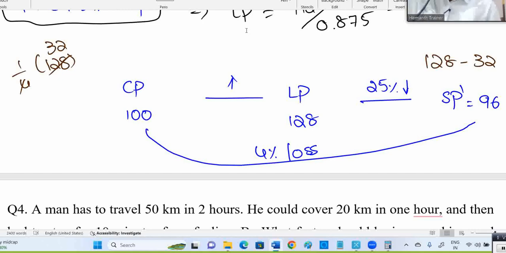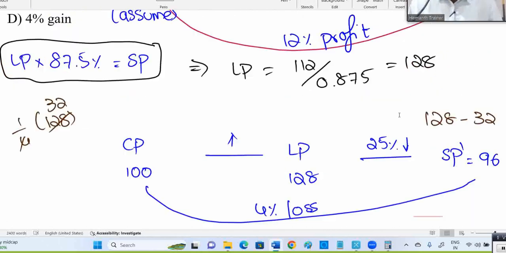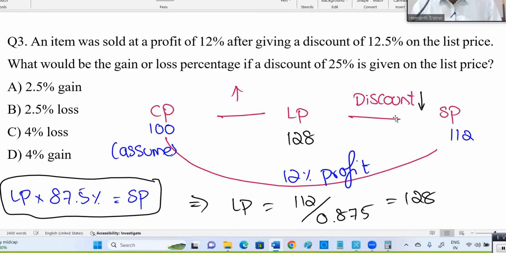Some people may solve this question in the exam by assuming selling price is 100. It's your wish, but I suggest don't go for selling price because it keeps changing. You assume cost price or labeled price, which is fixed. You purchased and you labeled already. Depending on the discount, selling price will vary. Assume labeled price is 100, then calculate selling price and cost price, or assume cost price. It's all up to you. But finally, 4% is the loss. You can see there is an option of 4% loss.